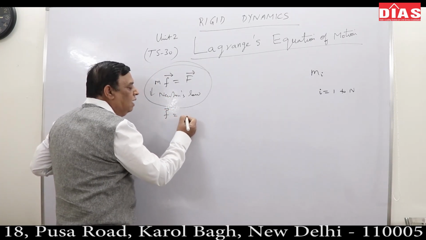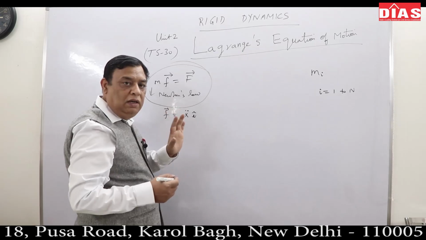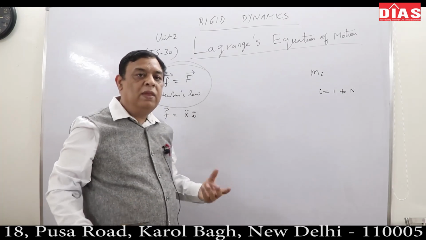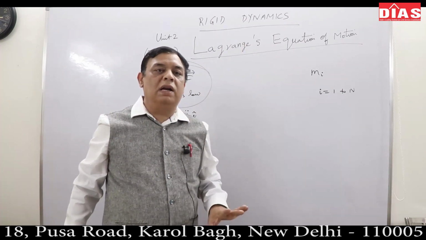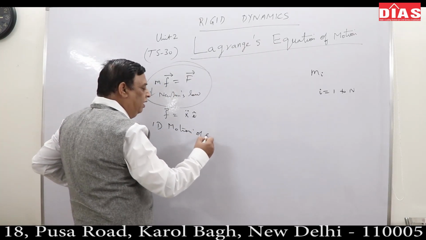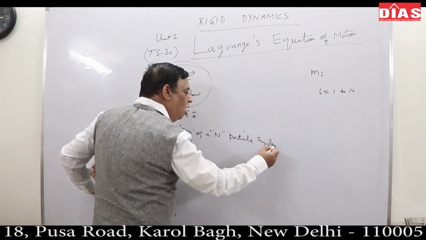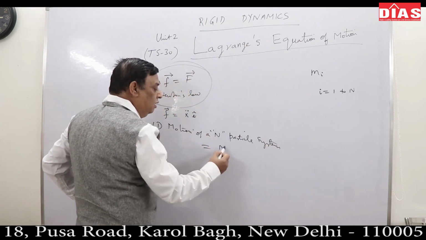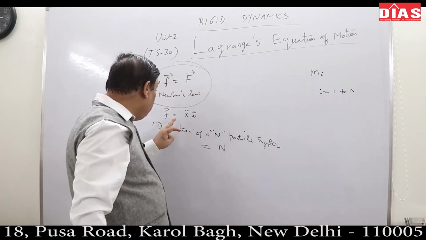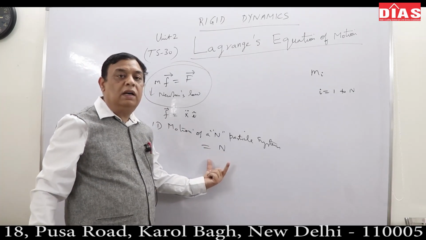Good. As many coordinates as there are, you know how I write F. Even in Cartesian coordinates, F would have been m x double dot i. If it is one dimensional, x double dot i only. So for every particle there would have been N such equations of motion, N second order differential equations, for one dimensional motion of an N particle system. For the 1D motion of an N particle system, how many coordinates are required in total? N coordinates will be required, correct? One for each particle. If there are N particles in one dimensional motion, then N coordinates are required, correct?